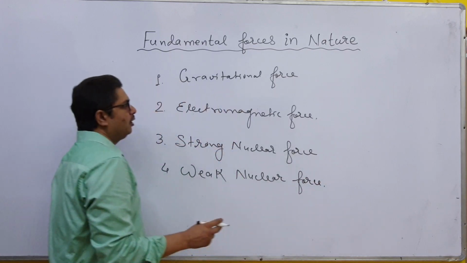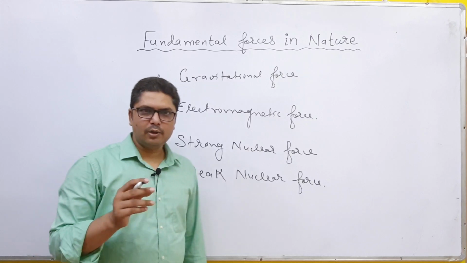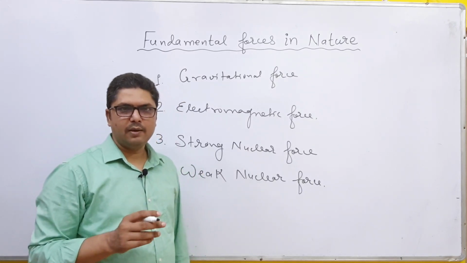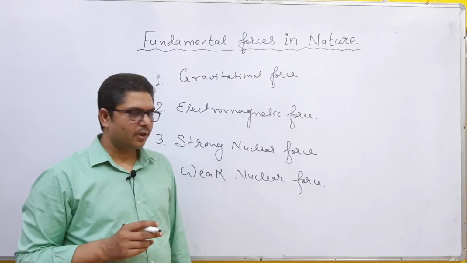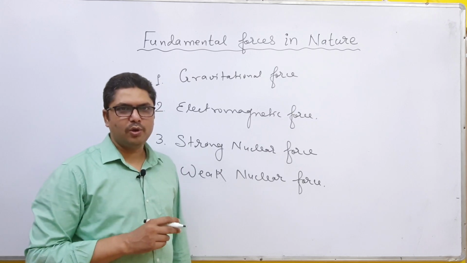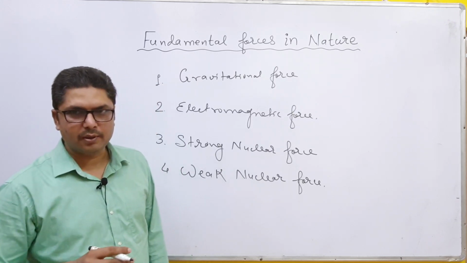Here gravitational force and electromagnetic force are kept under macroscopic level, and strong nuclear force and weak nuclear force are kept under microscopic level.